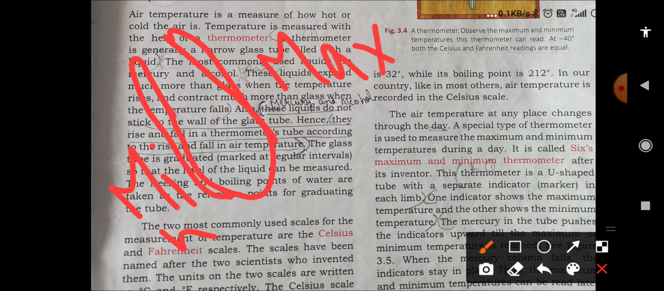Okay, because you are not going to measure the temperature of the sun. You are going to measure the temperature of the air, not of the rays of the sun. That's why you have to keep the thermometer in something known as a Stevenson screen. I'll show you that also.